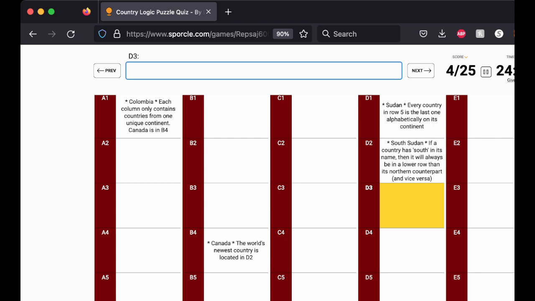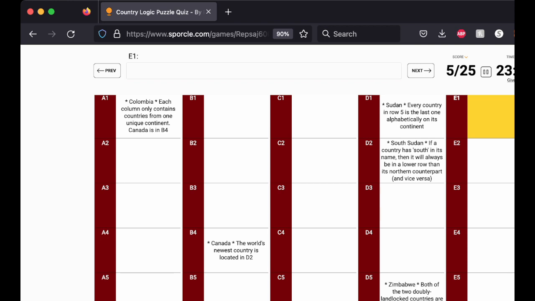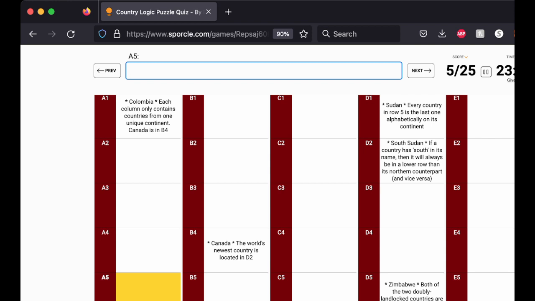Okay. And we know that in A1, each column only contains one continent. So, if we're thinking about the continent of Africa, there's Zambia, but there's also Zimbabwe, Z-I-M-B-A-B-W-E. Yes. So, let's look at South America. Venezuela, there's no Y, C, or W. So, Venezuela, V-E-N-E-Z-U-E-L-A. Meaning column B is North America, so let's think about this.